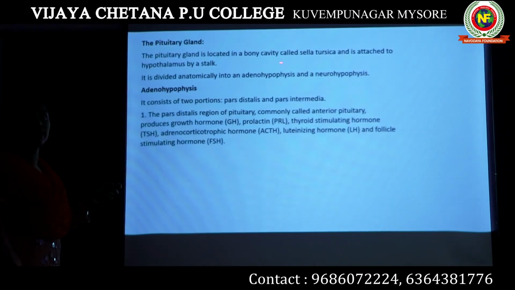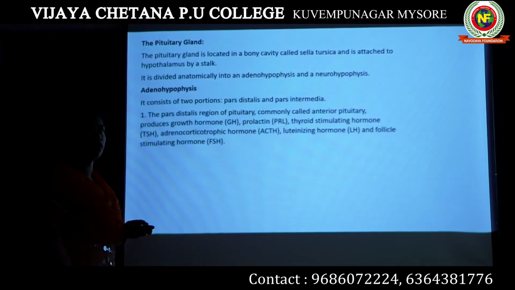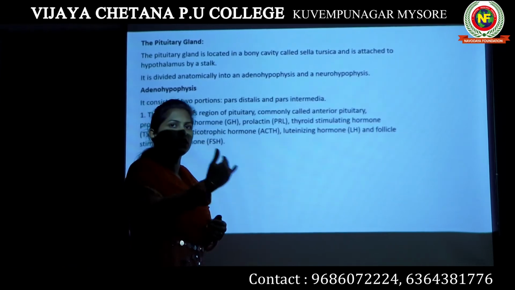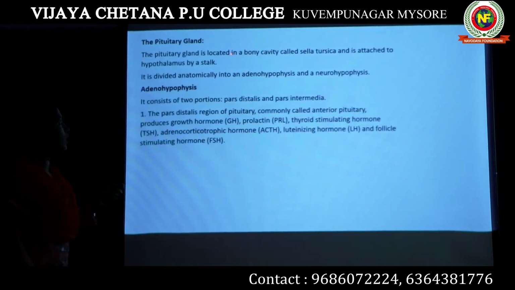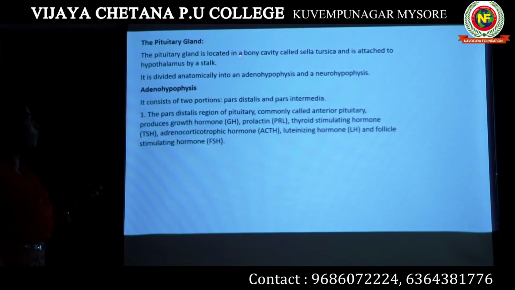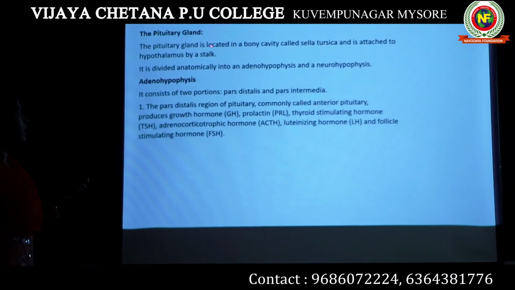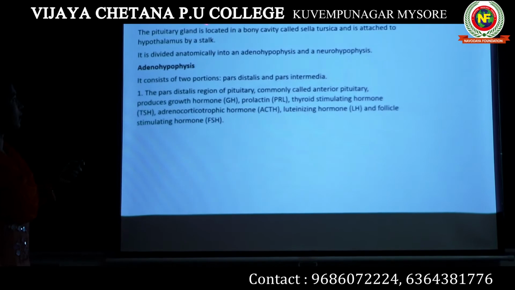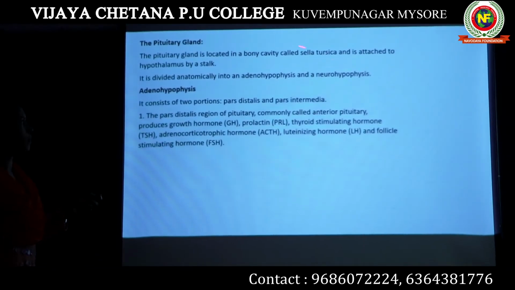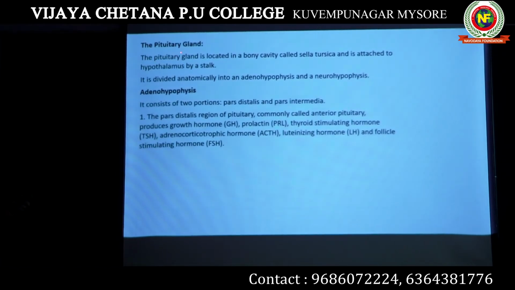Where is it located? It is located in the forebrain itself. It is attached to the hypothalamus by a stalk. Now, in our brain, the pituitary gland is located in a bony cavity. There is a bony cavity in our brain, inside which this pituitary gland is located. That bony cavity is known as sella turcica.